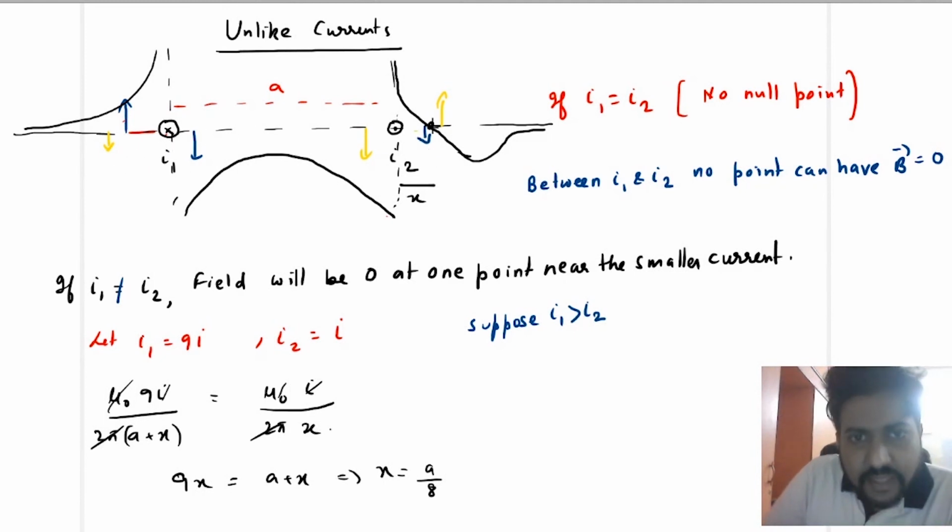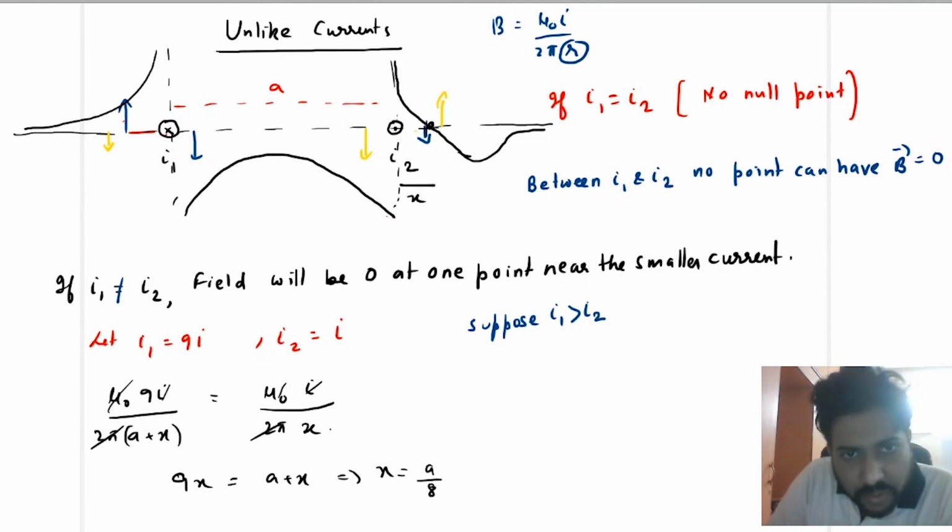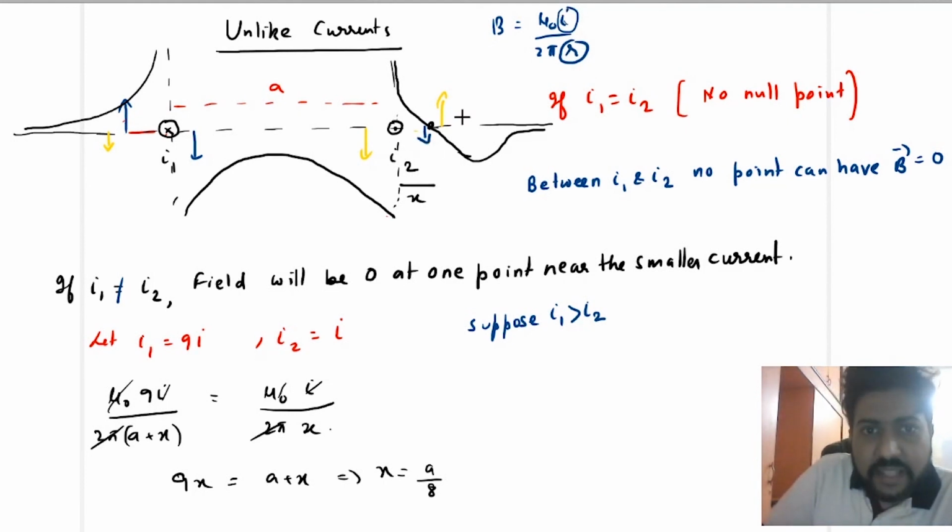Due to the distance, the field is small, but due to the large current, the magnitude of the field might also be large, because the magnetic field is mu naught I upon 2 pi r. If r is more, field is less. So here r is more, but the current is also more. If the current is also more, then it might happen that these two balance each other and cancel each other.